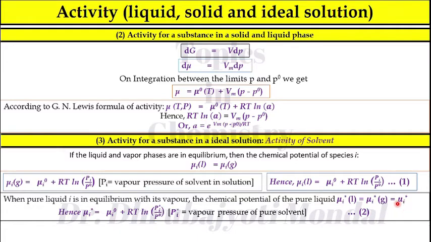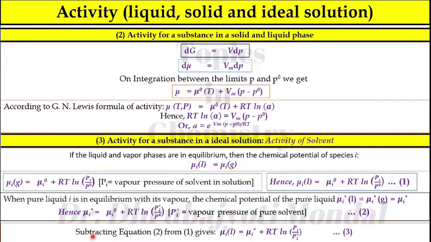So mu i star L is equal to mu i star G is equal to mu i star, that is equal to mu i0 plus RT ln Pi star divided by P0. Here Pi star is written instead of Pi, where Pi star is equal to the vapor pressure of pure solvent. There is no solute. So this is equation number 2 and the earlier one is equation number 1.